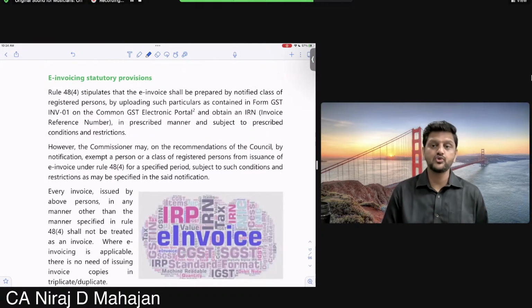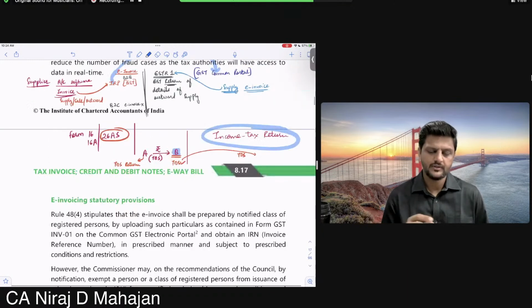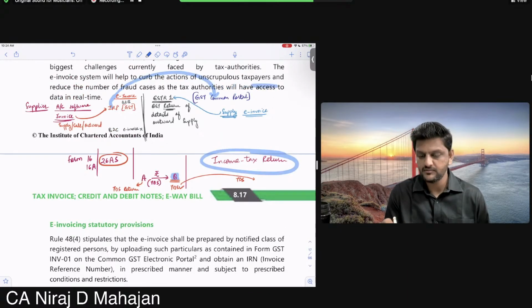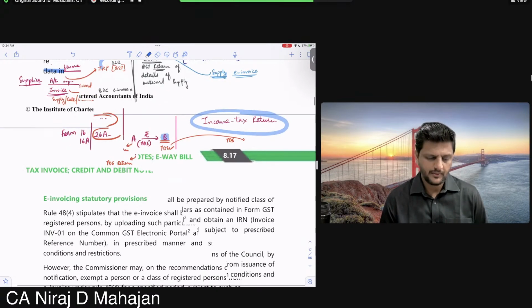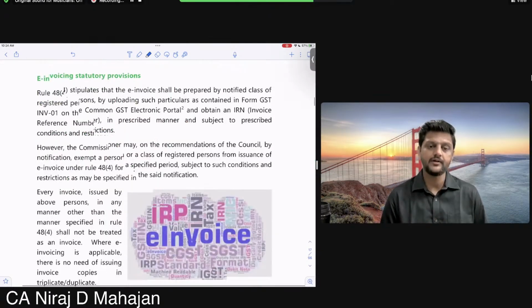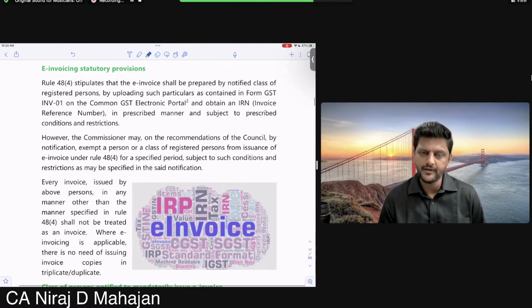So they'll have access to all the invoices in real time. That is correct. The department will have access, that means knowledge of all the data in real time. As soon as you upload, e-invoicing you do, the department has the data, right? Immediately. Okay, everybody? Real time. Let's go ahead.